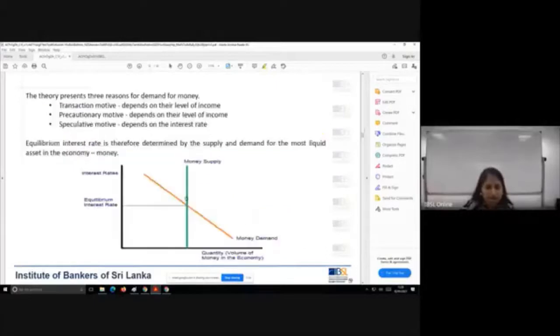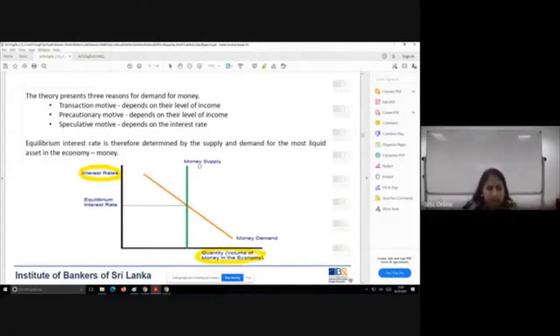So here the diagram is quite different. You can see the y-axis is interest rate, no change in that. But here on the x-axis, we are looking at quantity or the volume of money in the economy. So note the difference on the x-axis. The x-axis will tell you the critical variable between these two theories.